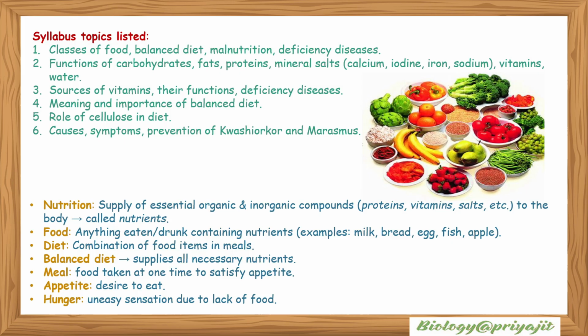Diet: the combination of food items in meals is called diet. Balanced diet: when it supplies all necessary nutrients, it is called a balanced diet. Meal: food taken at one time to satisfy appetite is called a meal. Appetite is a desire to eat. Hunger is an uneasy sensation due to lack of food.